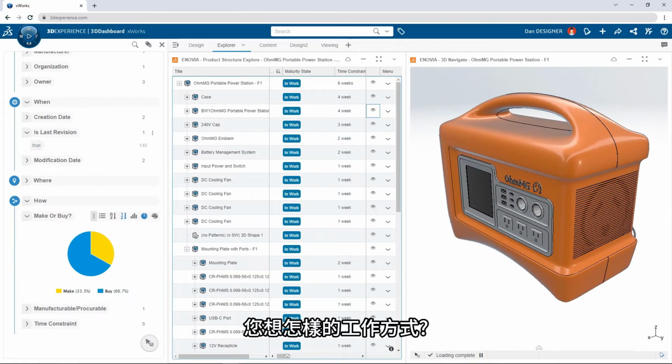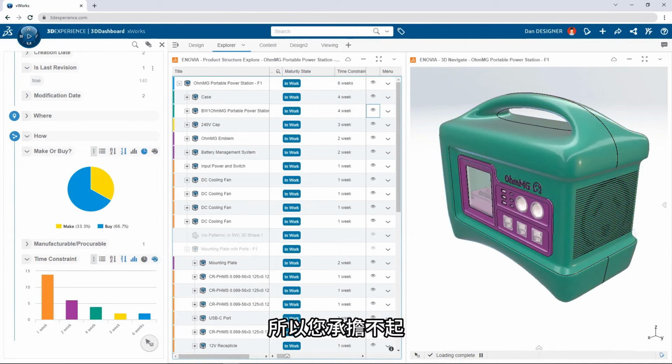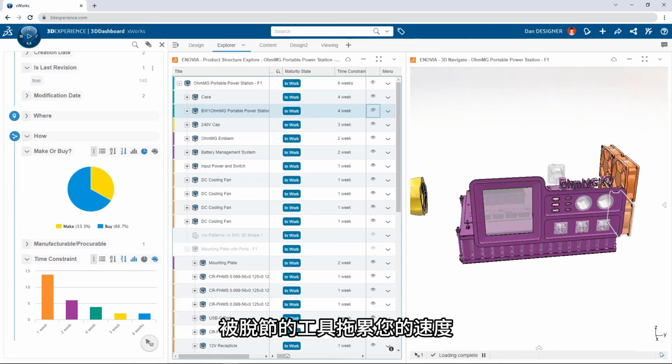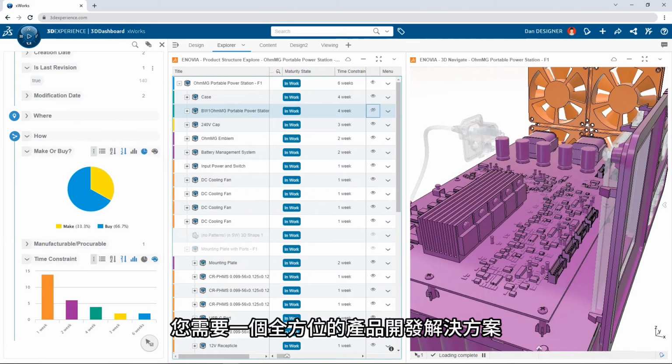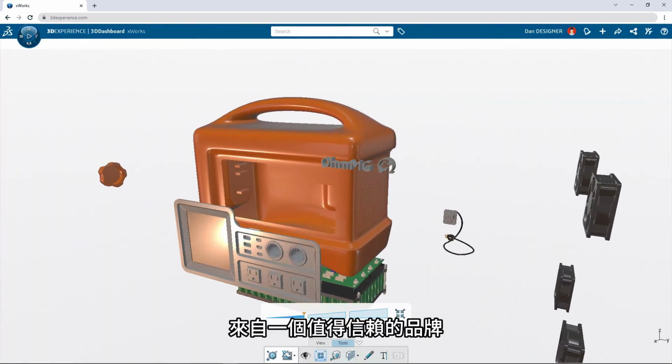How do you want to work? You have many roles to fill, so you can't afford to be slowed down by disconnected tools. You need an all-inclusive product development solution that provides the flexibility and freedom to innovate from a brand you can trust.